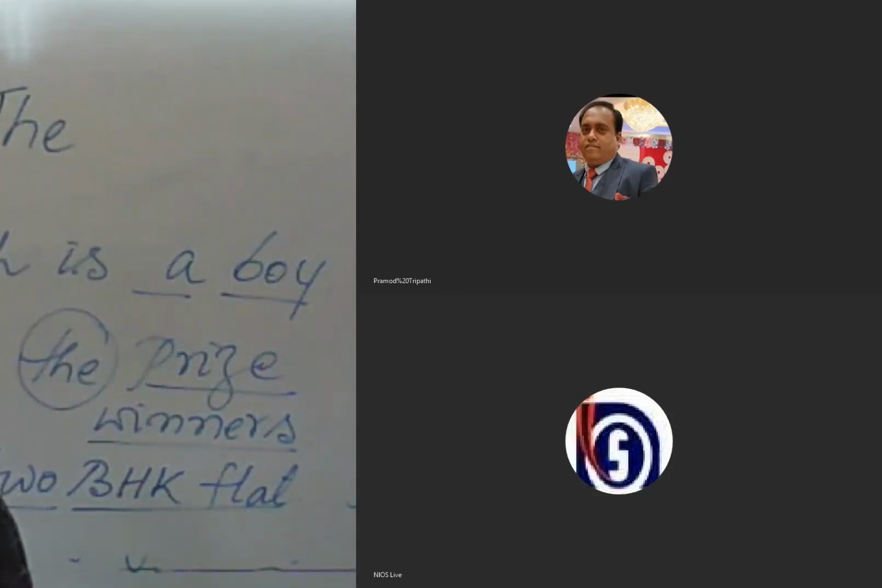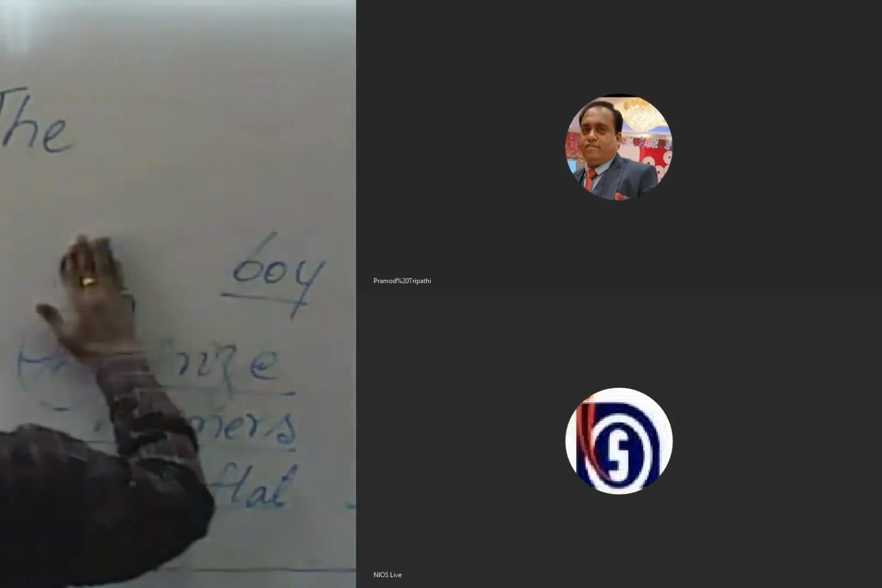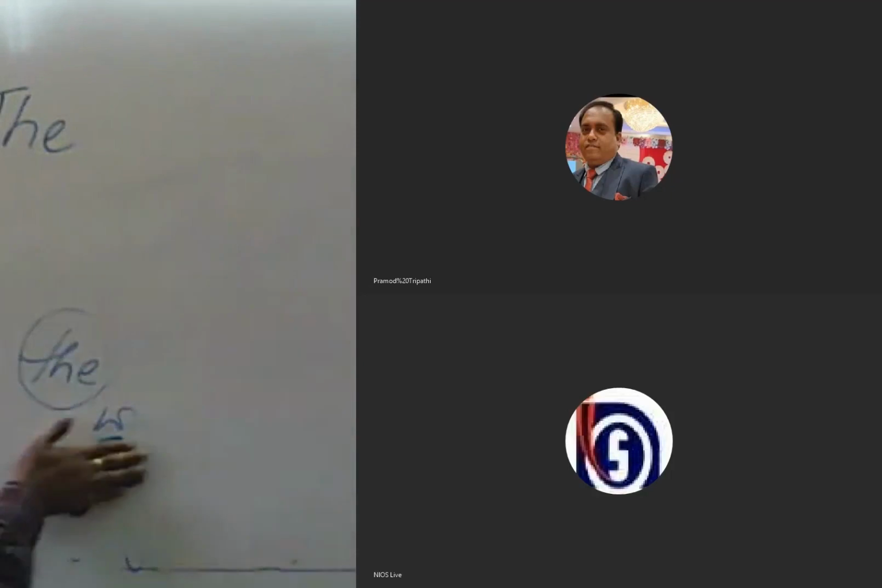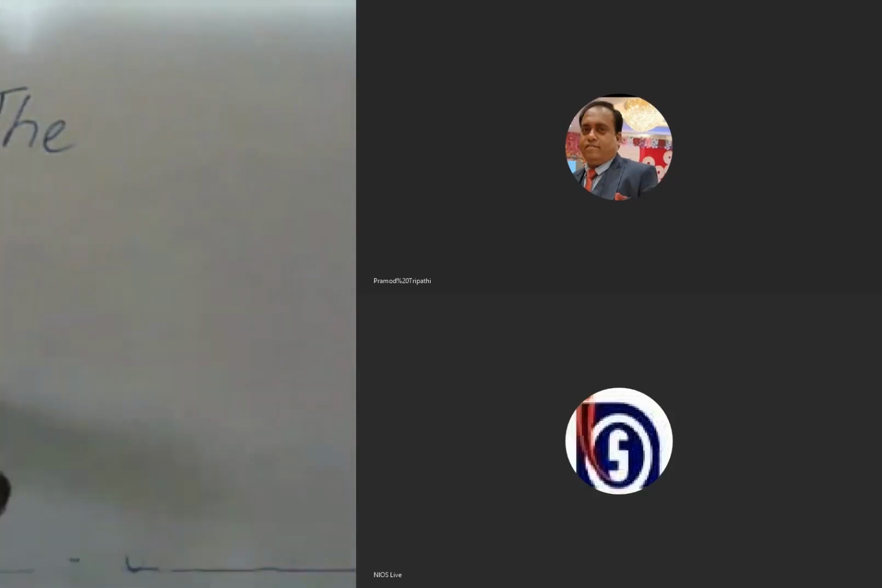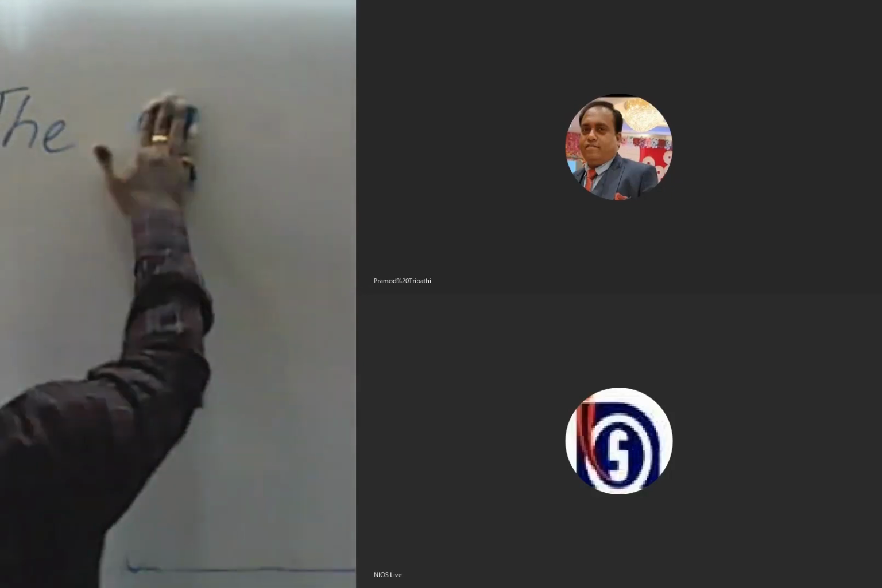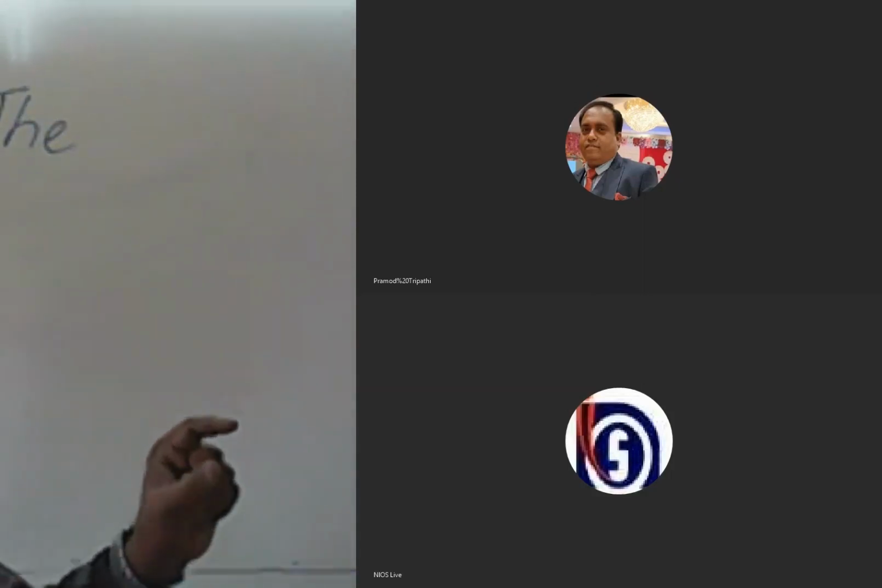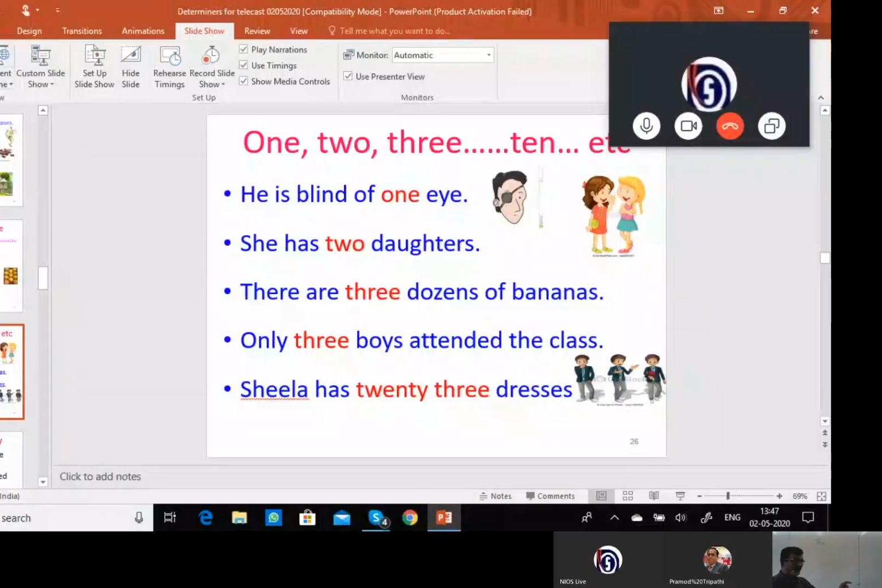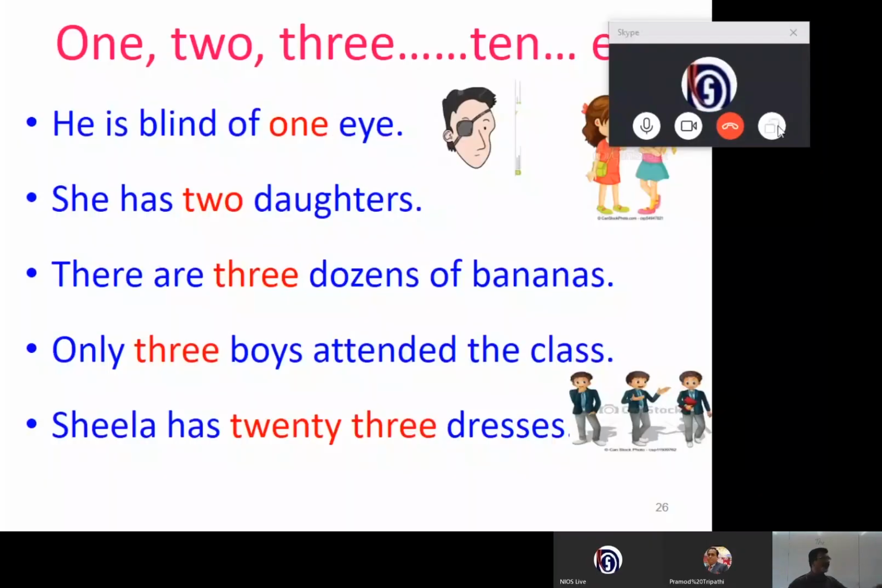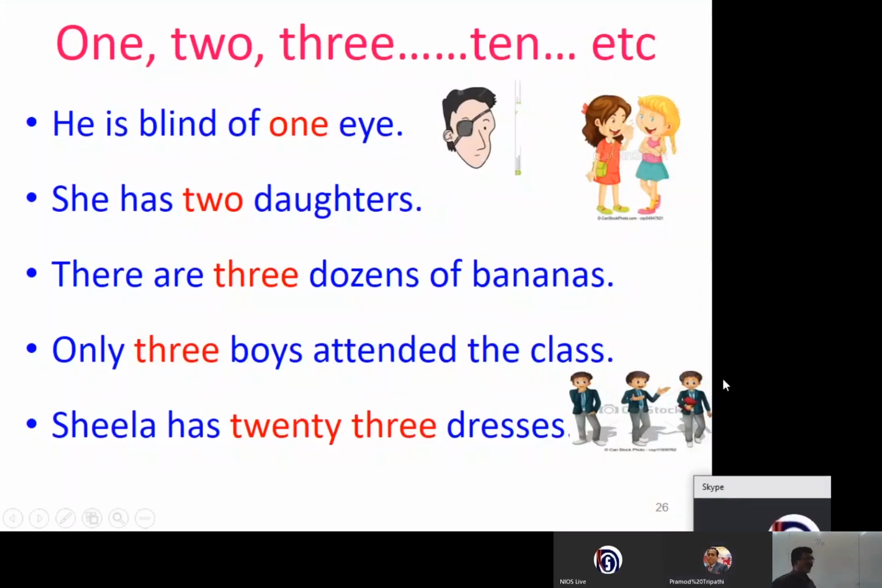Now you see here, he is blind of one eye. So eye is a noun. Its position is determined by a determiner, one, like whether he is blind with both eyes or one eye.